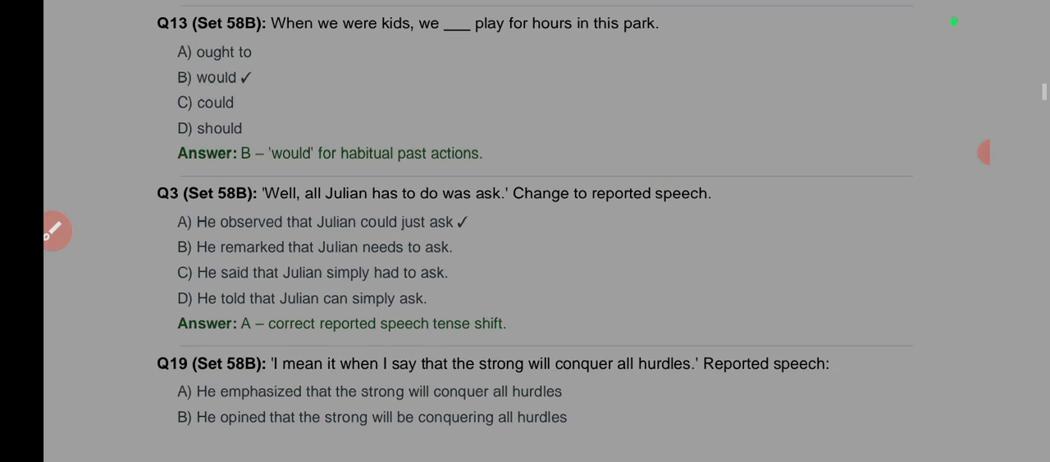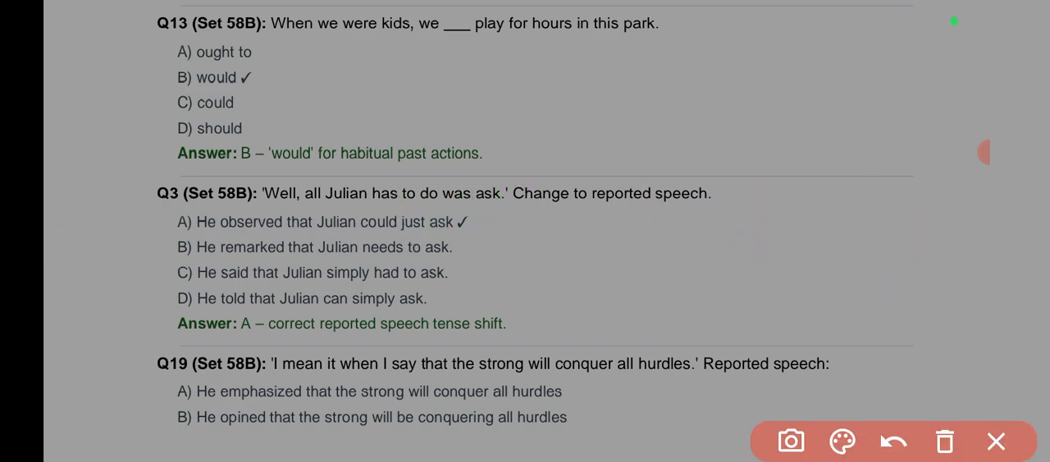Well, all Julian has to do was ask. Change to reported. Okay, now reported speech. Well, all Julian has to do was ask. Okay, let's see the options. He observed that Julian could just ask. He remarked that Julian needs to ask.